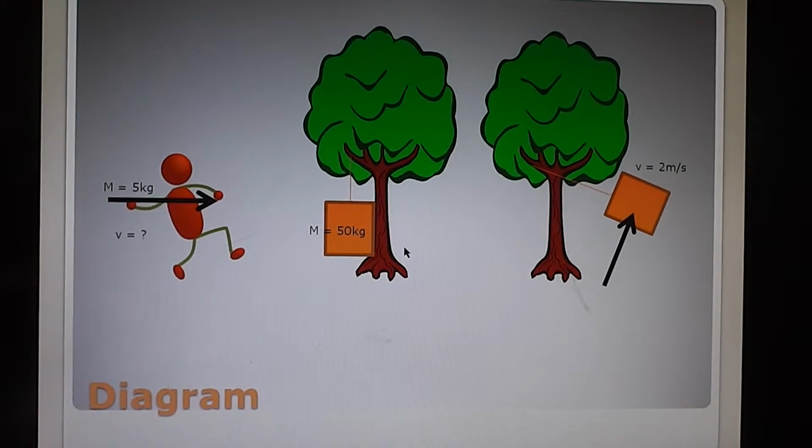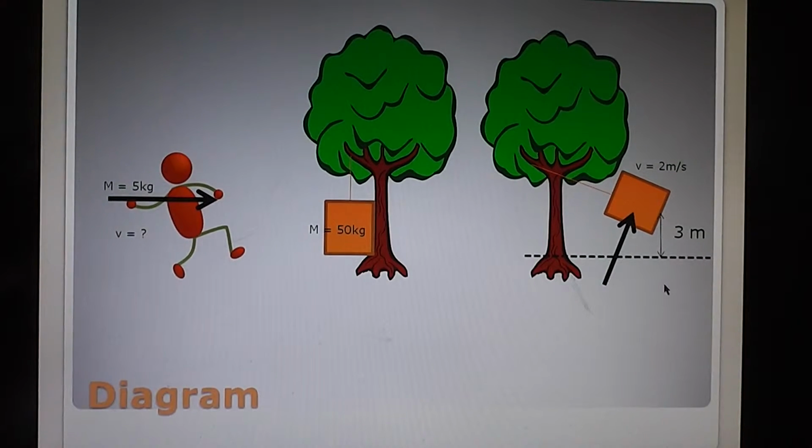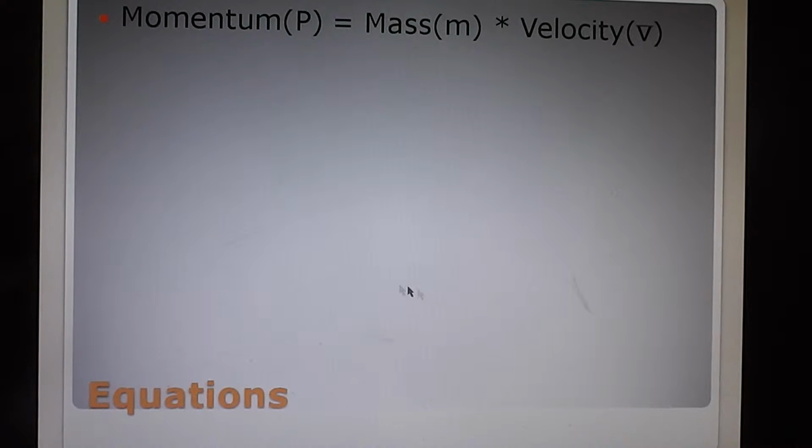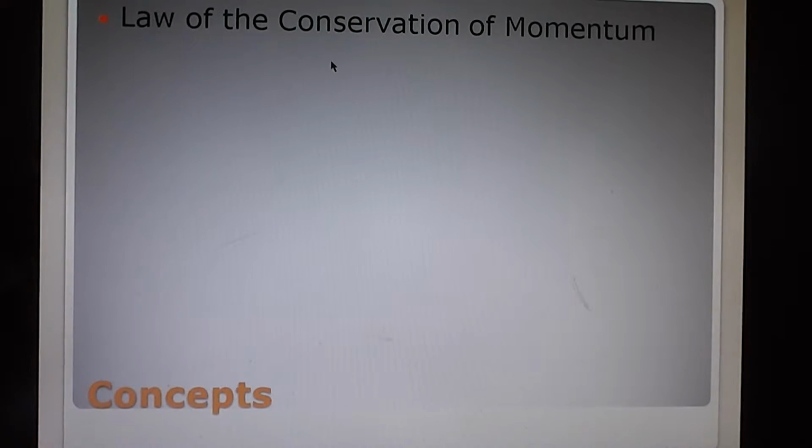The second part of the question has a very similar diagram, except instead of focusing on the 2 meters per second, you focus on the fact that the block has swung up 3 meters from its starting position. This is the only equation you need for the first part of the question, which is momentum equals mass times velocity. The concept you need to use is the law of the conservation of momentum, which says that momentum has to be conserved. It cannot be created or destroyed.